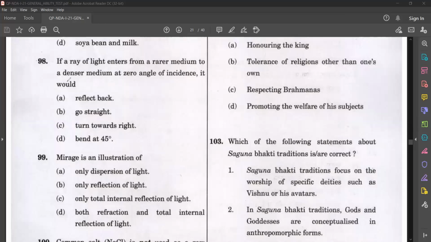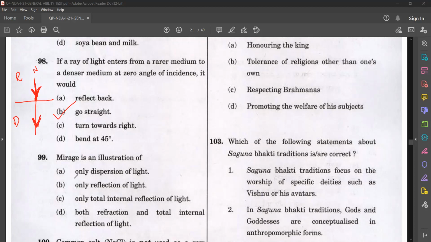If a ray of light enters from a rarer medium to denser medium at zero angle of incidence, that means like this, zero angle of incidence. So this is the normal. Zero angle of incidence means no angle, it is entering perpendicular. Then what happens? No refraction happens. Then it goes straight. If it is from rarer medium to denser or denser to rarer, if it is entering along the normal, that is zero angle of incidence or perpendicularly, it will go straight. There is no refraction. So the option is option B. Okay. Next question.